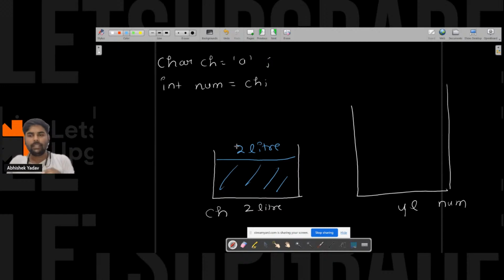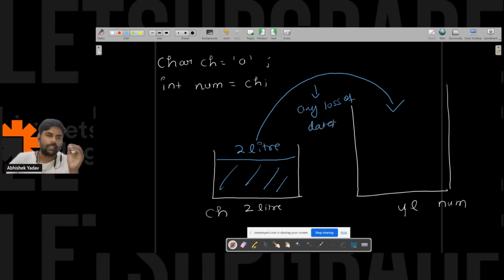Tell me, guys, if you transfer, if you copy this 2 liters of water and fill it into the 4-liter container, is there any loss of data? Is there any loss of water? Please write in the chat. Is there any probability of loss of data?